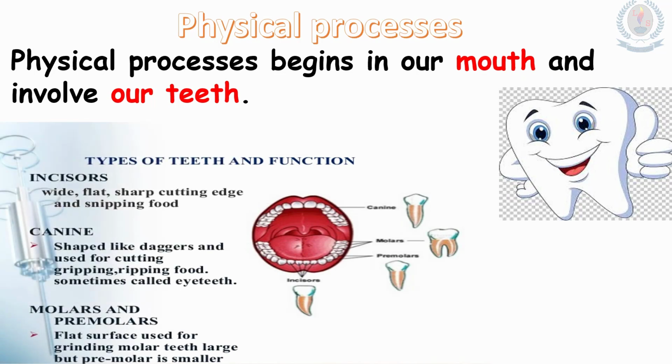Types of teeth and functions. Incisors. You can see incisors are wide, flat, with a sharp cutting edge for snipping food. It helps us to tear the food. Canine. Shaped like daggers and used for cutting, gripping, ripping food, sometimes called eye teeth. Canines, we need to cut food. Molars and premolars, they have wide, flat biting surfaces. Premolars we need to crush food and molars we need to grind food. And molars are broad and large with flat biting surfaces.